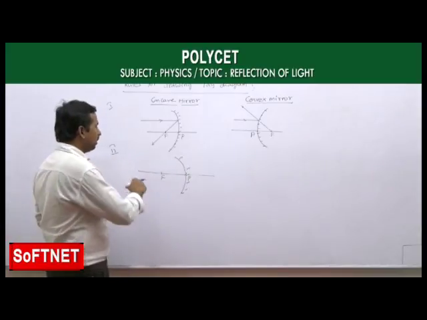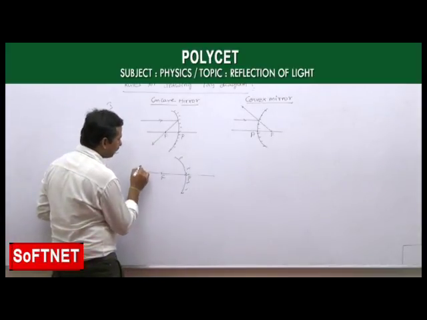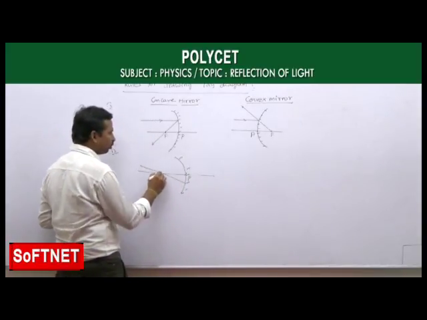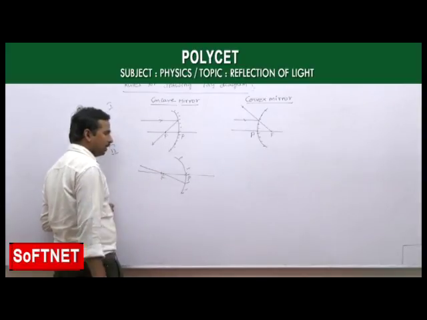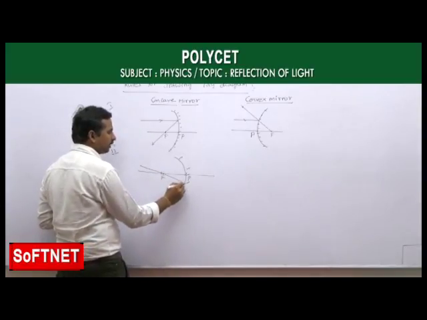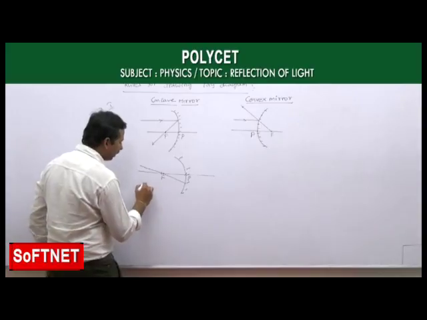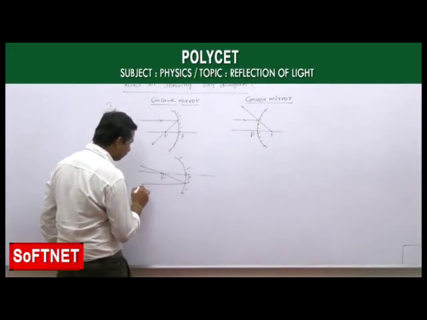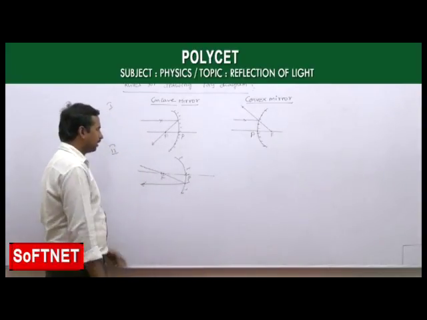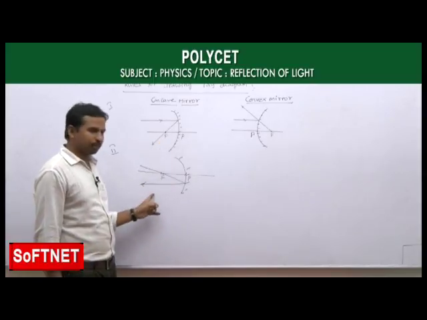Now, exactly opposite to that, I am taking the light ray passing through the focus. When it is incident on the surface, after reflection the light ray passes parallel to the principal axis, like this, exactly opposite.